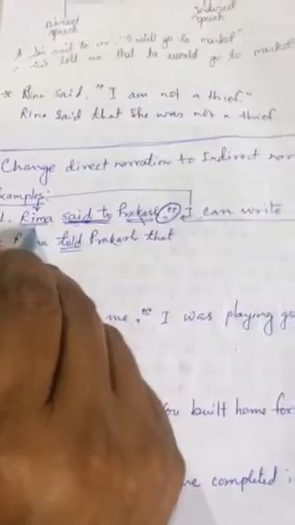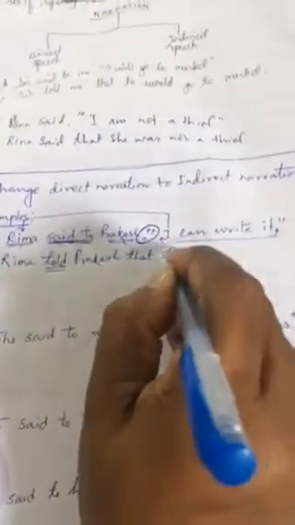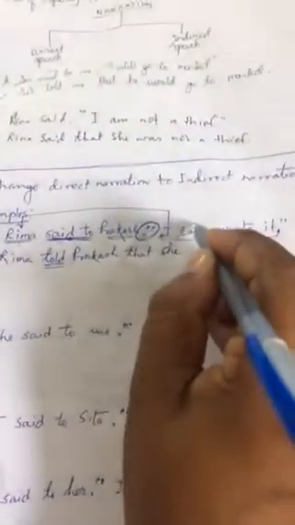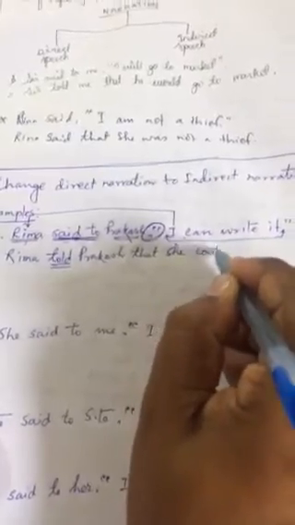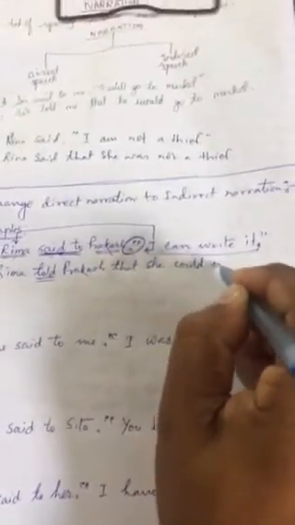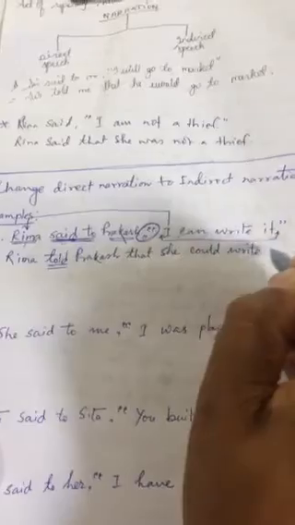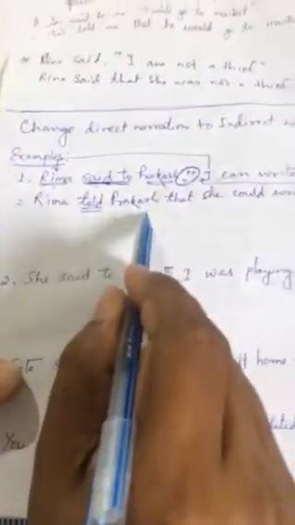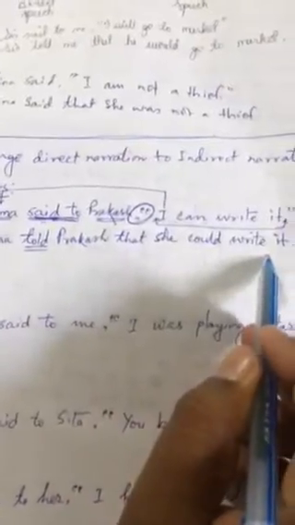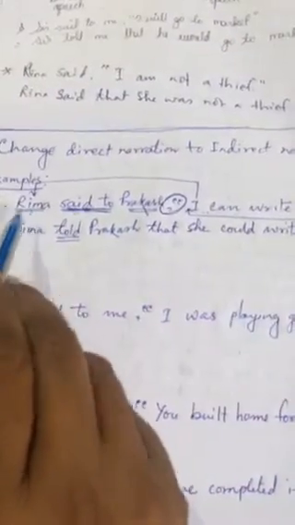Rima is the third person, a girl, so "she." "Can" always changes into "could," that I have already given. After that, write "it." Very simple. You see here, Rima told Prakash that she could write it. Rima was the subject, so Rima told Prakash that she could write it.